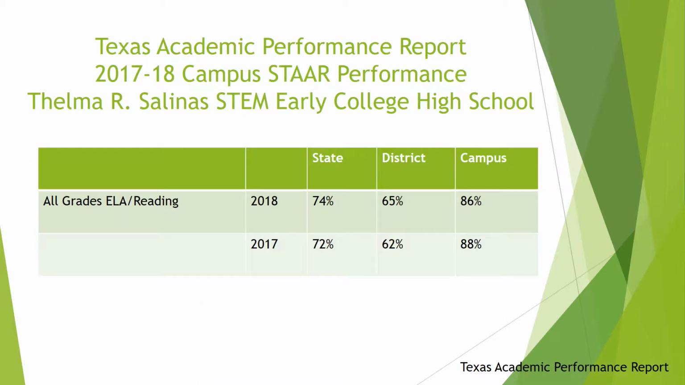On this slide, we have data dissected from our Texas Academic Performance Report for the campus of Del Mar Salinas STEM Early College High School. This data is based on 2017 to 2018 STAAR performance. We dissected this report and are focusing exclusively on all grades, ELA, and reading. Based upon our data, we identified that from 2017 to 2018, we had a 2% decrease.